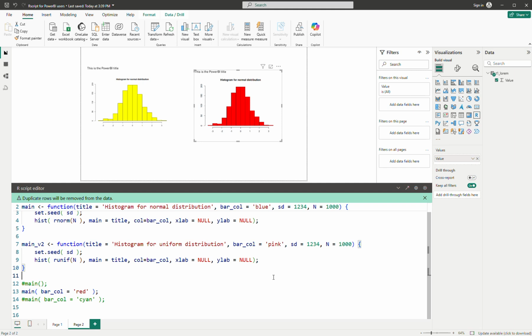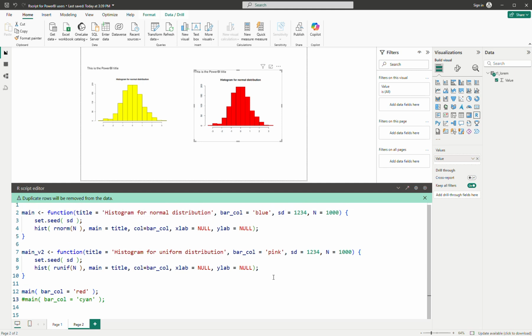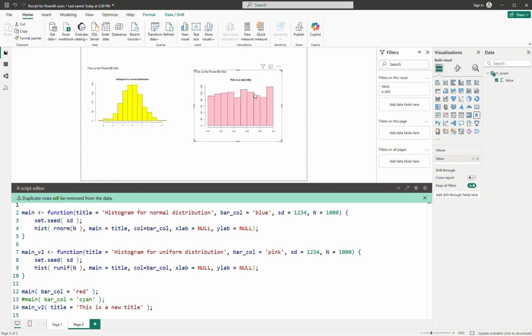Okay, so after this, let me try to run or to activate the v2 function. It will override the v1, so main v2, and then that's it. I don't have to pass and change the parameters because they have the values in here already, and then it will give me pink. Okay, so now I want to change a little bit. Title equal to this is a new title, and then that's it. And then you can see here the title changed already.